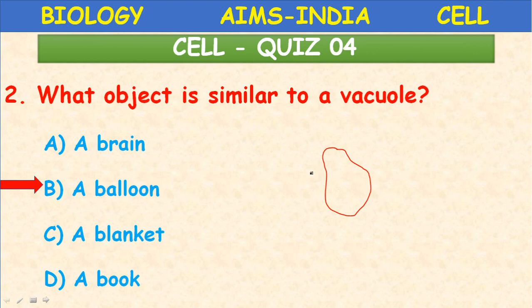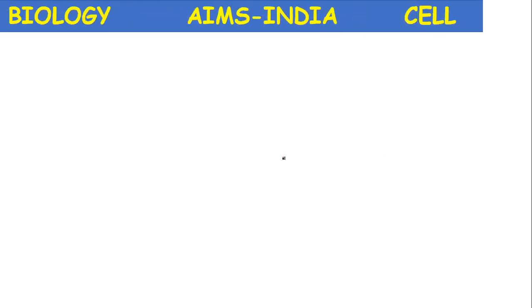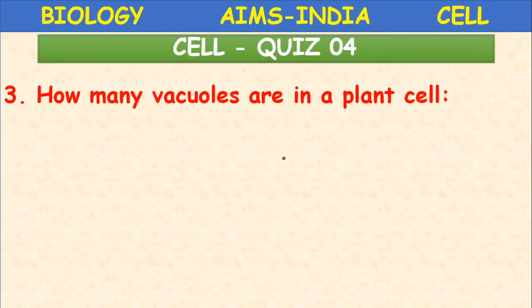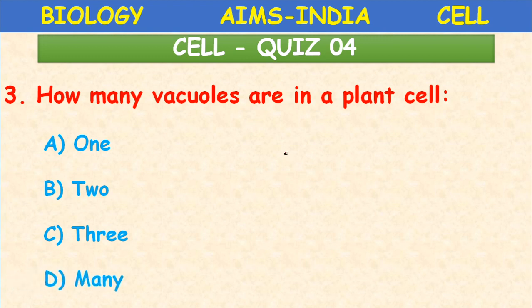Okay children, it is the balloon like organelle. It is made up of a single membrane. That membrane is called as tonoplast. Tonoplast. Next, how many vacuoles are there in a plant cell? In a plant cell, how many vacuoles are there? Only 1. A is the correct answer.